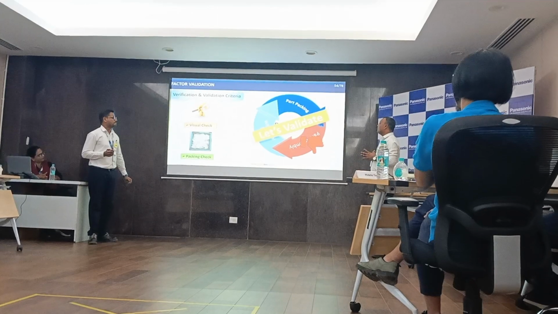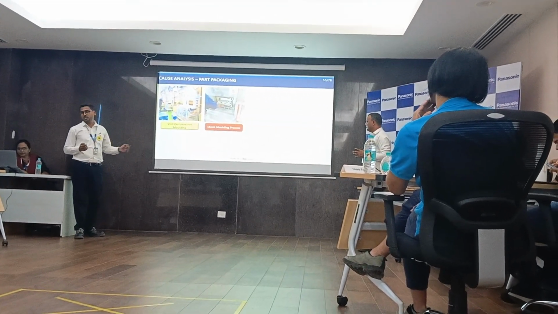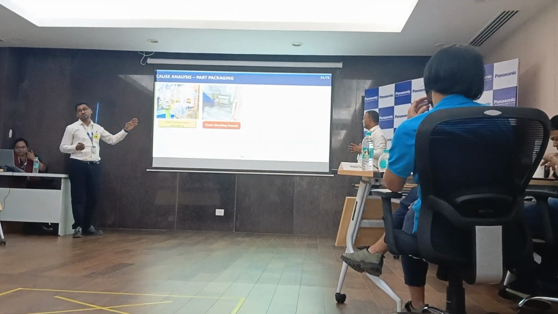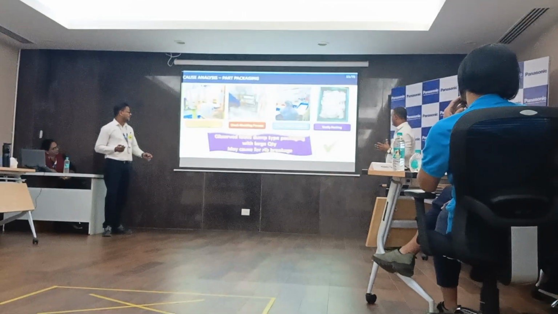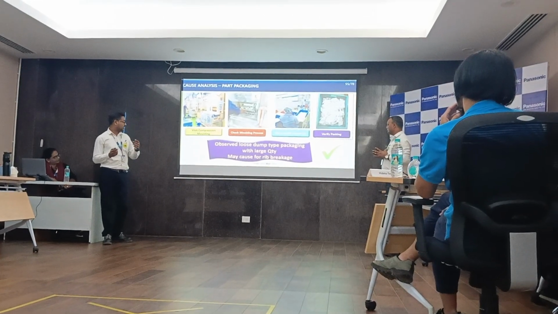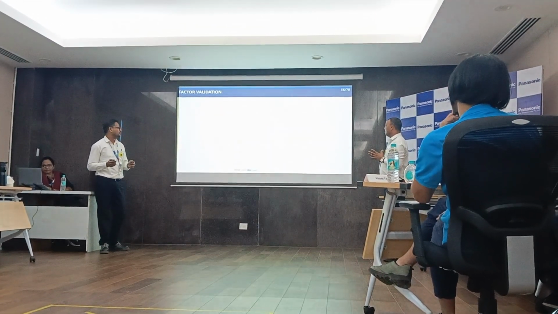Our second factor is part packaging. Let's validate. For part packaging, we visited the compression molding section, checked the molding process of the breakage part, and then checked the 100% inspection stage. But we observed that loose and dump type packaging with large quantity may cause further breakage. So that's why this factor is validated.